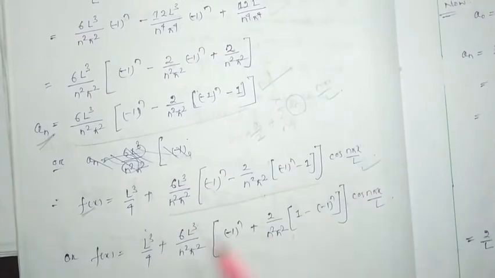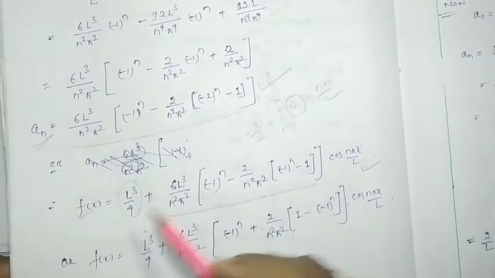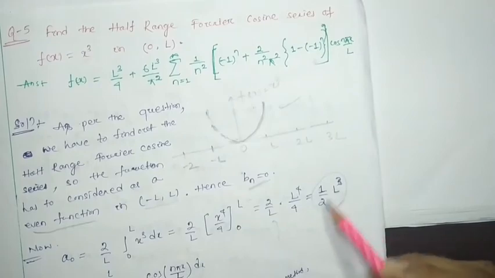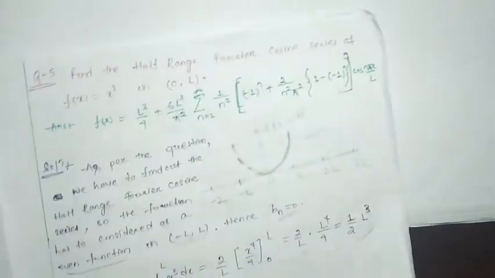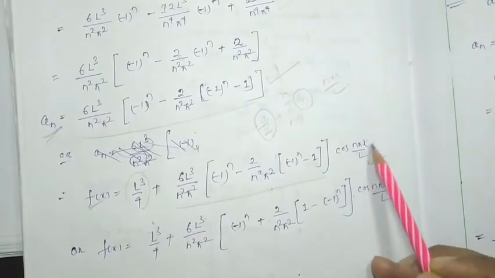Here l cube by 4, that means a0 by 2, how much a0 we got? L cube by 3 by 2, it will be l cube by 4. So this will be l cube by 4 and this much cos n pi x by l.